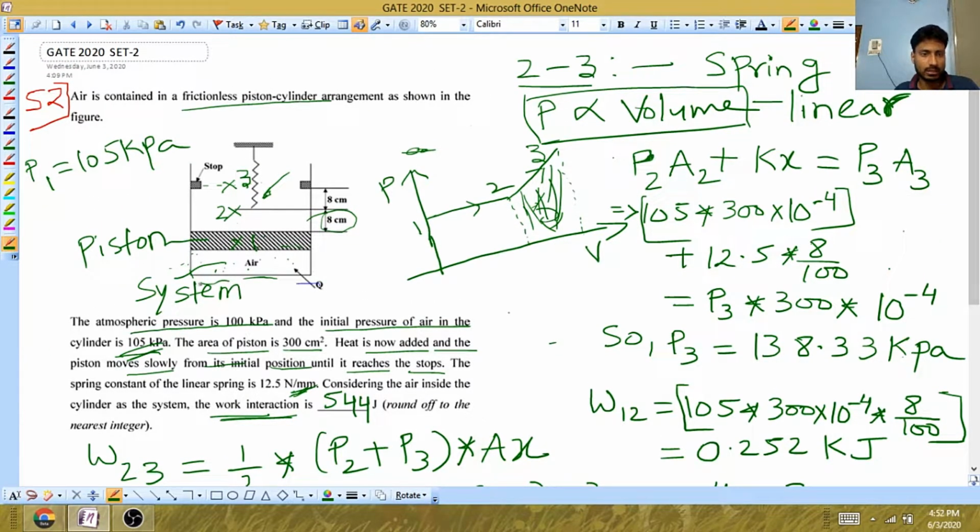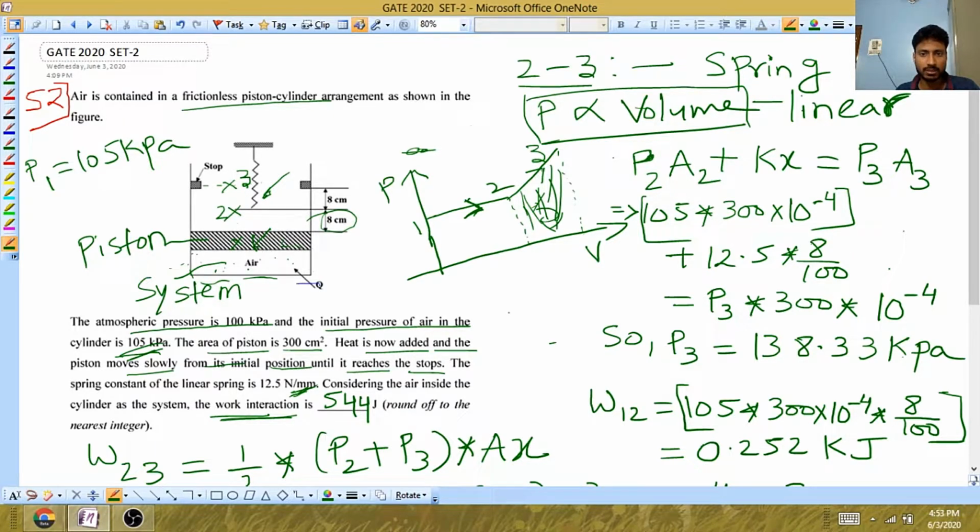This problem has taught us many concepts. One, that from 1 to 2, when we are looking, the piston is moving, here the pressure will remain constant because there is no foundation for this piston to move. The piston can freely move, so that's why the pressure is constant. And then from 2 to 3, the spring is there.